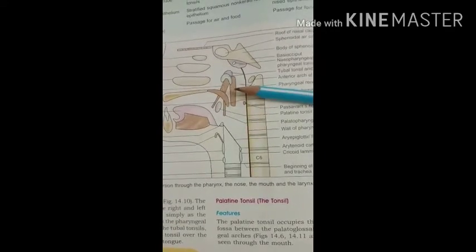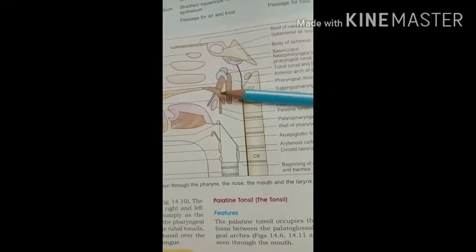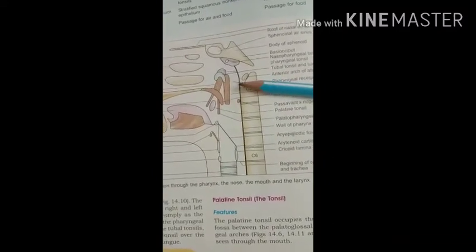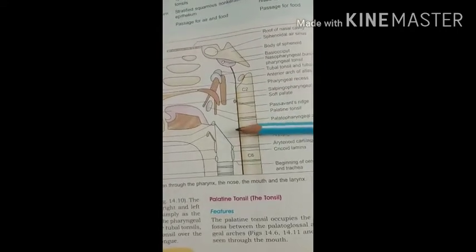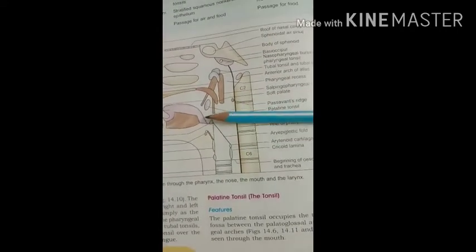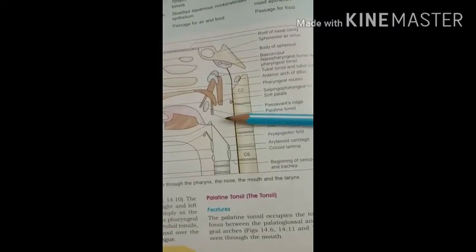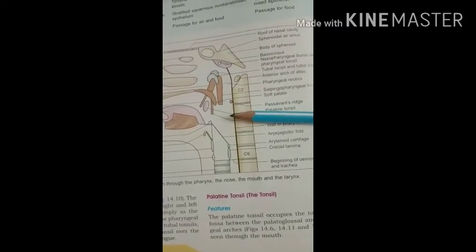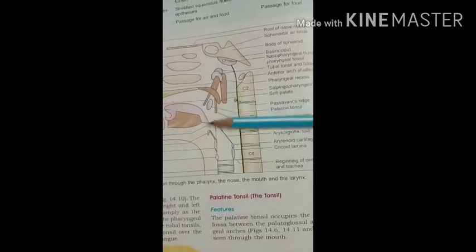Then the boundaries: the roof is formed by the soft palate and the pharyngeal isthmus. Then the floor, the lower part, is made by the posterior one third of the tongue. Here you can see the posterior one third of the tongue and the epiglottis. Okay? Then the anterior wall, this one.